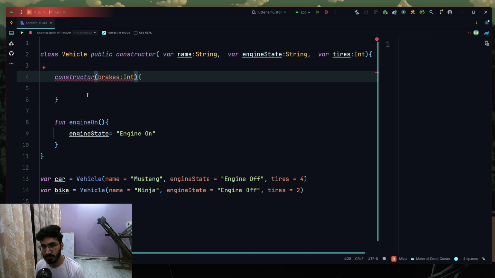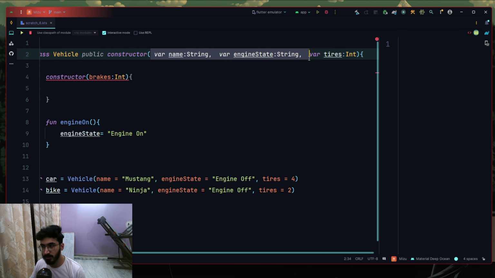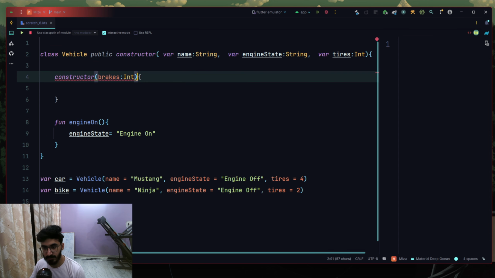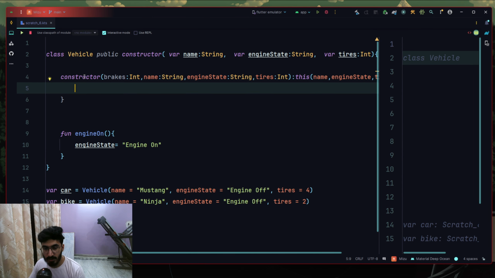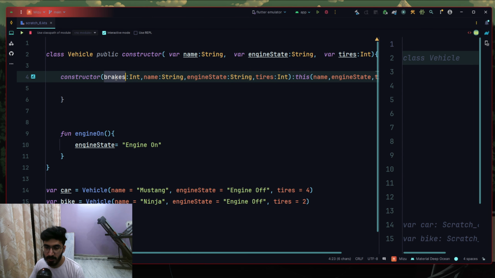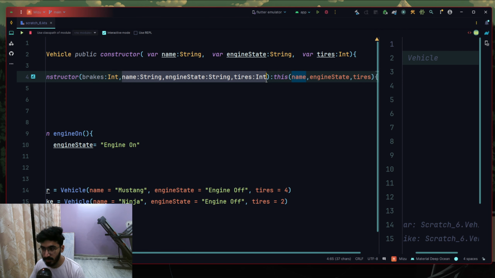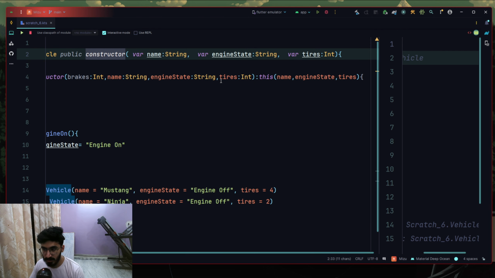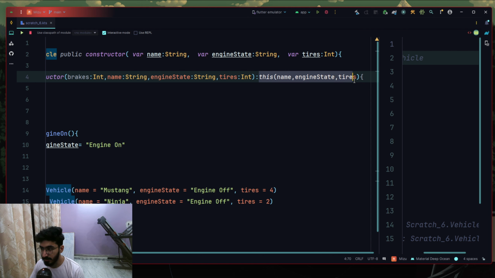If there is a primary constructor, and there are certain variables in this primary constructor, we need to actually delegate these variables inside of a secondary constructor. So what we'll do is say this. As you can see, we have a secondary constructor where I've included a new variable called brakes of type int, and I have initialized all of the variables that are present inside of a primary constructor, and we have delegated them with the help of this keyword.